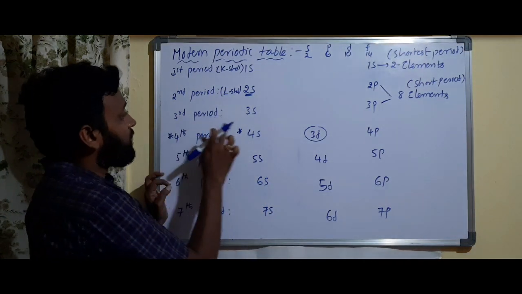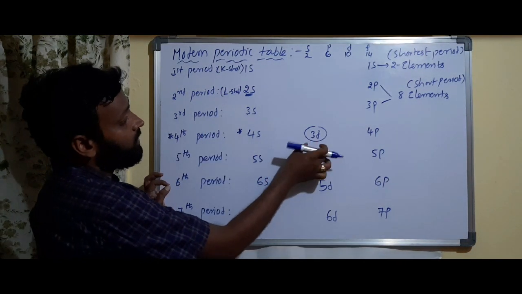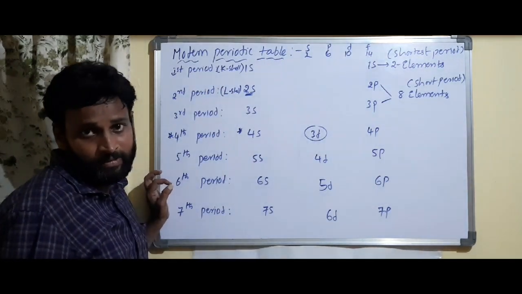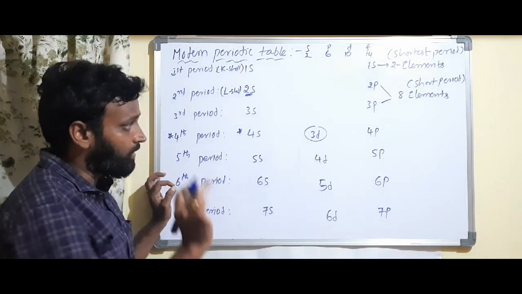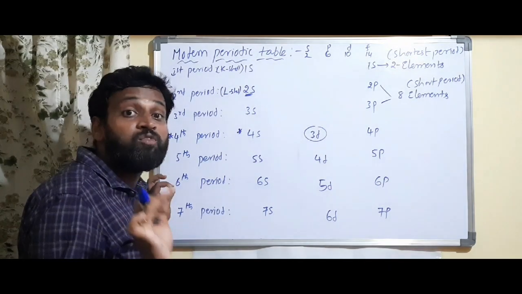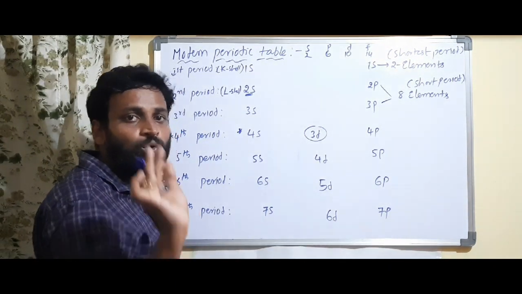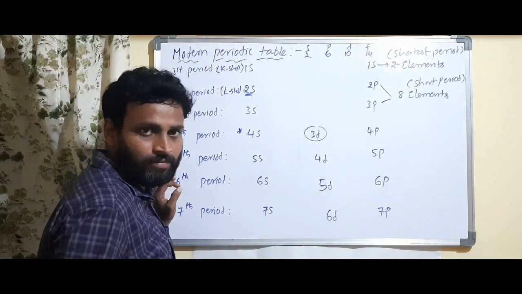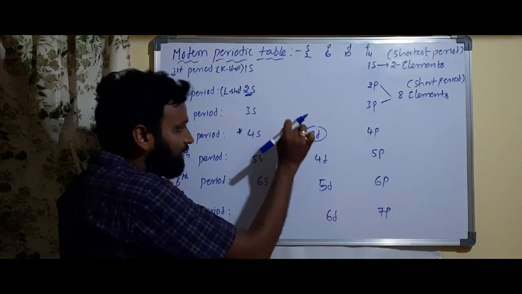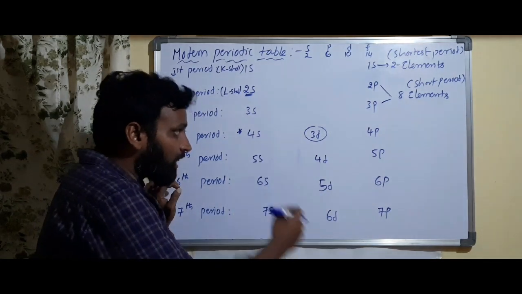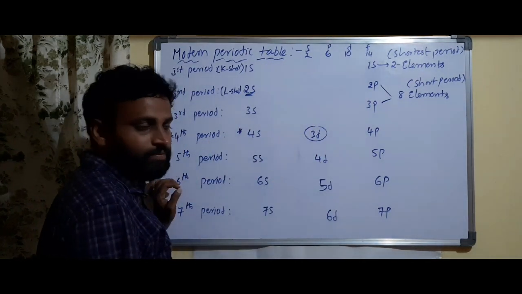Otherwise, sir, in the third period, this 3d keep here, sir? No, I cannot write it there. Very clear? Because we have to follow the Aufbau principle, the energy order, in the increasing way. So after 4s, 3d must fill, and after 3d, 4p we have to fill.